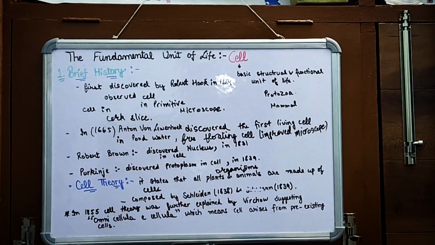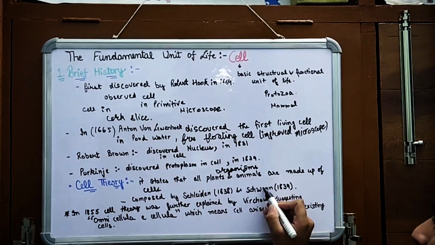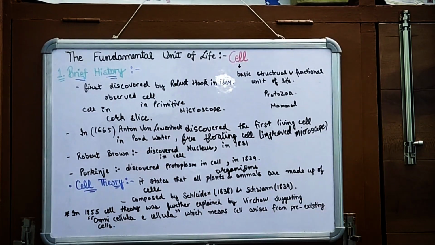Now in 1885 the cell theory was further explained by the scientist Virchow. Virchow gave omnis cellula e cellula, which means that a cell arises from a pre-existing cell, which gave a basic idea about cell reproduction, which you are going to study in your higher classes.